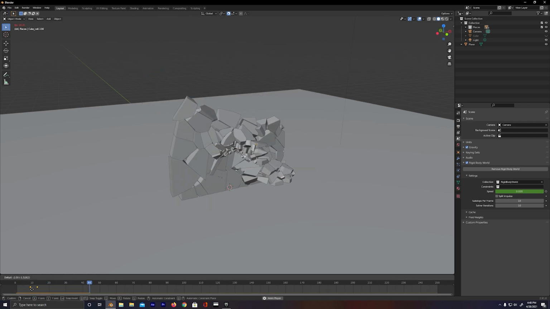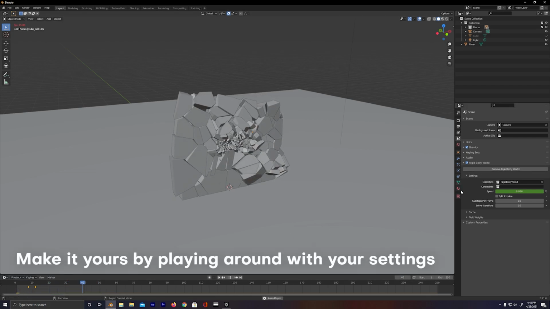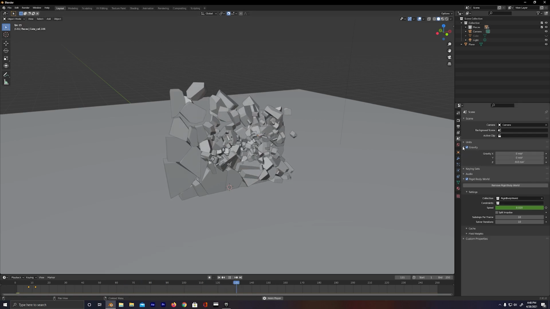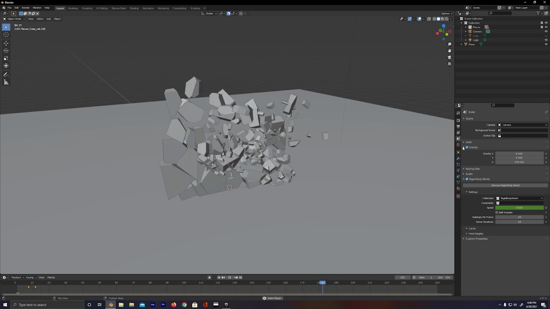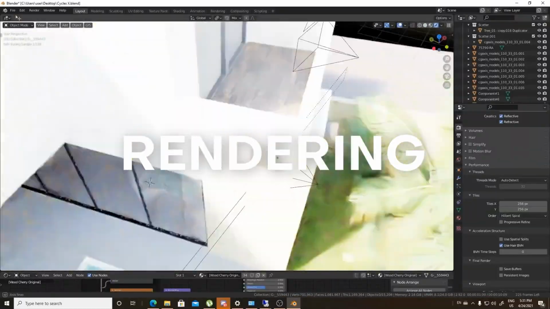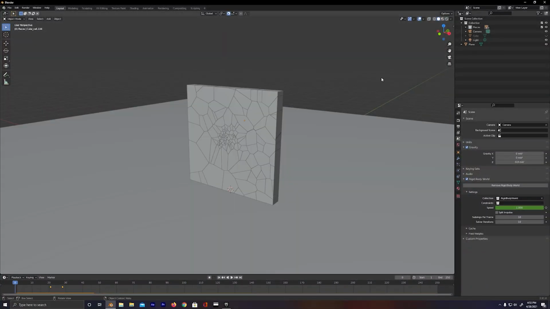It might take a little bit of finagling here and there because it is running like a simulation, so up to you guys with how you want it to look. But once you get it looking into a nice place for yourselves, we can go ahead and get into rendering this animation out. Now, normally rendering is like a whole nother topic in itself. You can get into the nitty-gritty of rendering, but for this example, let's just go ahead and make something super simple and easy to set up, and it's gonna work for us about like 90% of the time.